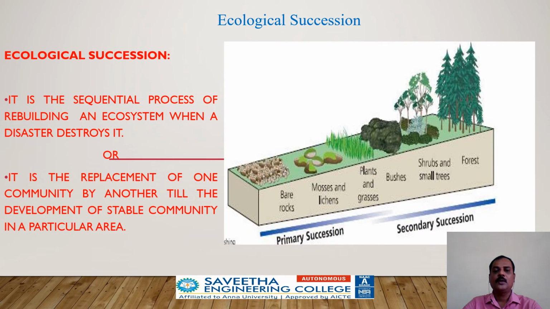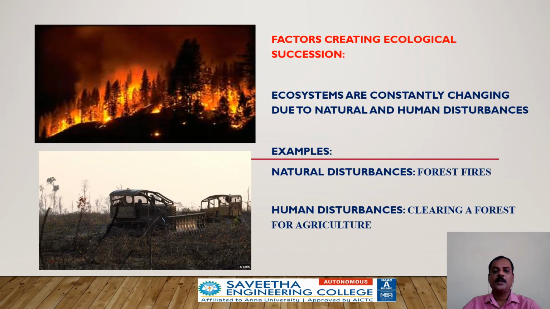Now we are looking at the next topic, ecological succession. It is the change in an ecological community over time, because one community may be replaced by another community until the development of a stable community in a particular area. Factors causing change in all ecosystems are natural and human disturbances, like forest fires and removing forests for agriculture.